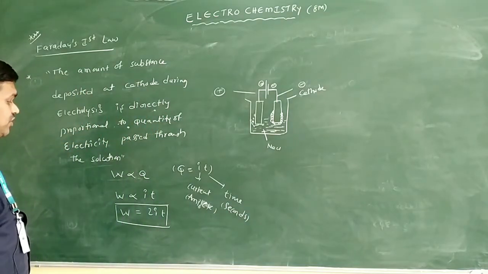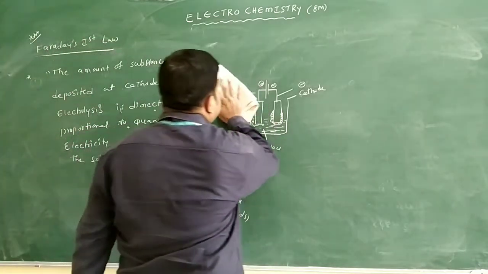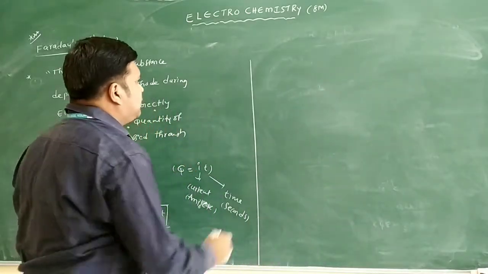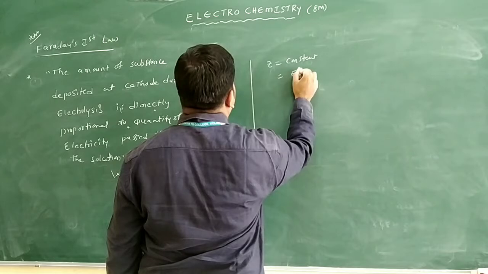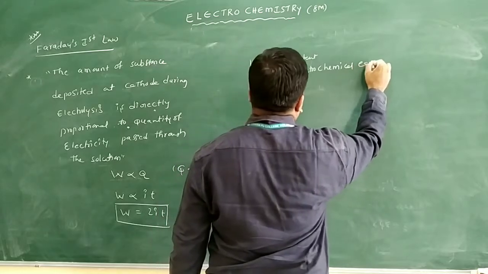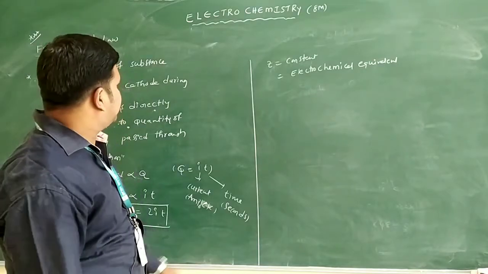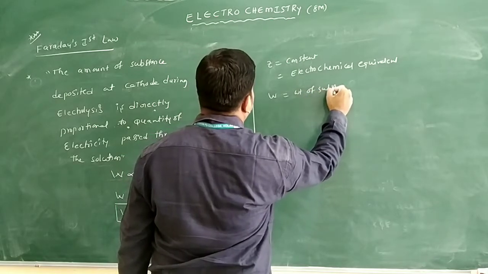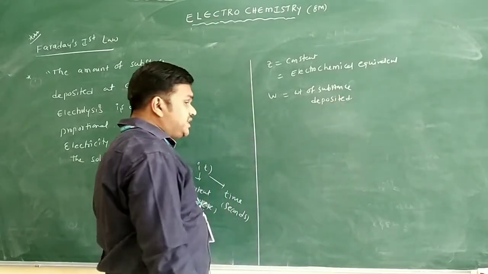What is the mathematical expression? W is equal to Z into I into T. So what is Z here? Z we call the electrochemical equivalent. It is a constant. Z is a constant, and its name is electrochemical equivalent. What is W? W is the mass of the substance deposited. Amount, or you can take the weight of the substance deposited. So these are the terms in Faraday's first law.